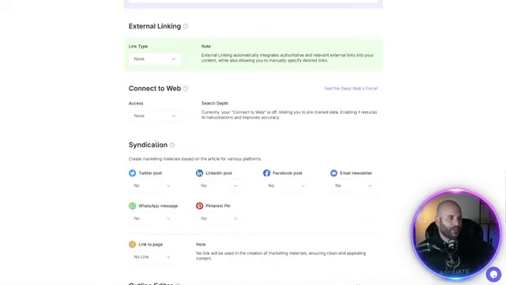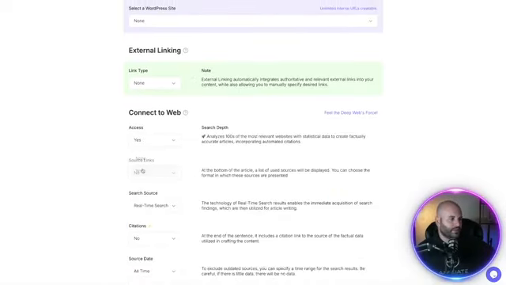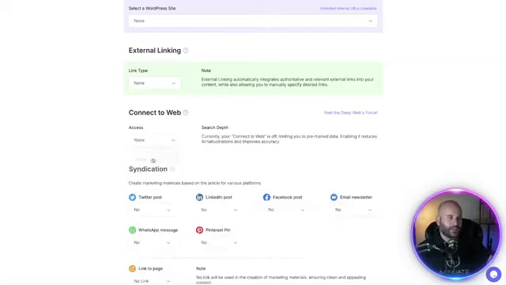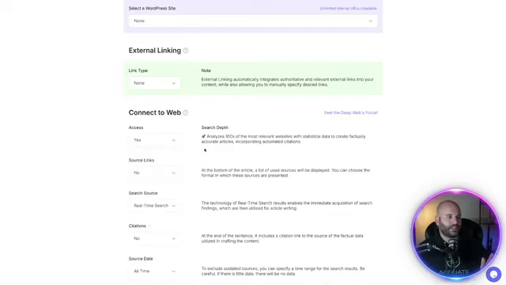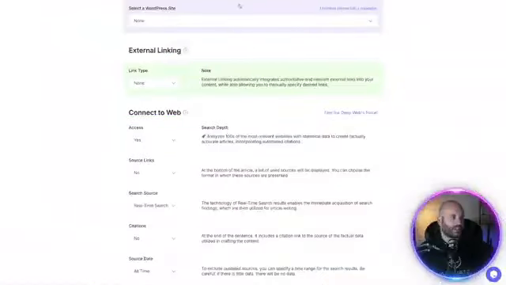And there was one part in here, this part right here. I don't know if you can do this. Yeah, you can. So you can actually connect it to the web, right? And in this case, I actually didn't do it, but man, this is so crazy. If you connect this to the web and you say yes, it's literally going to go out there and it's going to check Google for the relevant articles that are already out there. It's going to start taking sources, taking data, and it's going to use that in your own article, which is pretty dang cool.